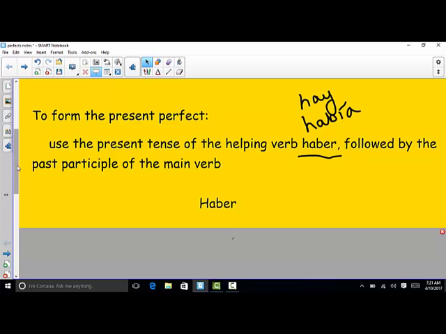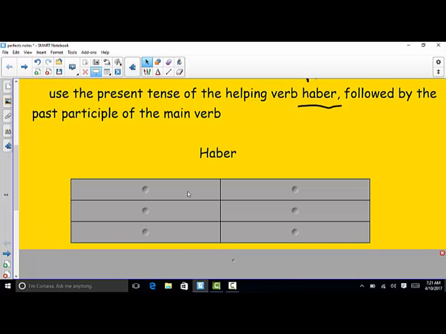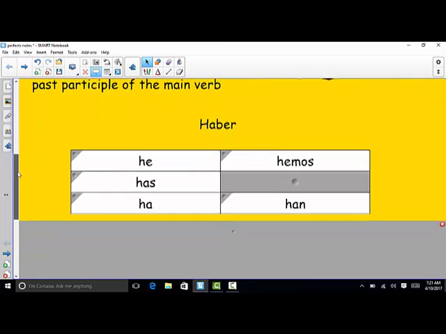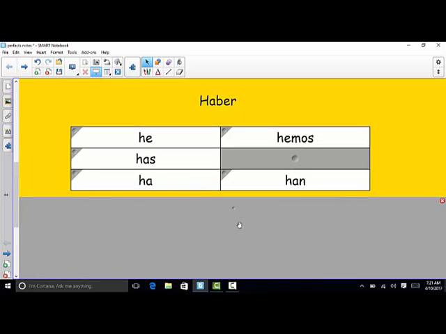So first of all, let's review our present tense forms of haber. Okay, and this is what would come first in the sentence when you're doing the present perfect. So he would be I have done something. Has, you have done something. Él, ella, or usted, ha would be he, she, or you have done something. Hemos would be we have done something. And then han would be they have or you all have done something. So this is the first part of the sentence when you're doing the present perfect. He, has, ha, hemos, han.